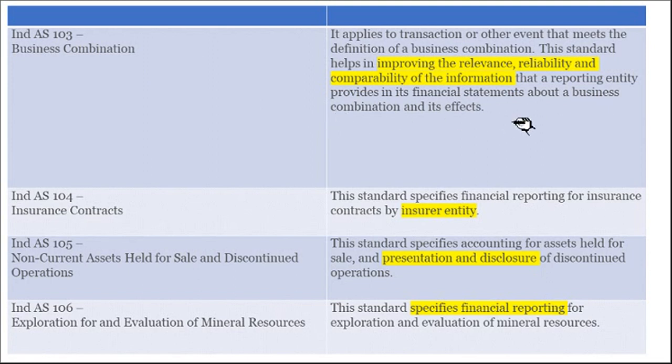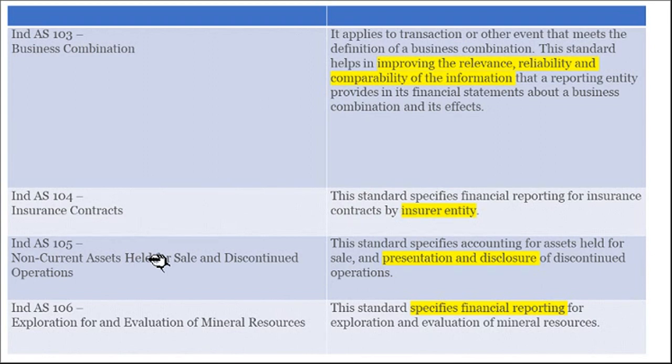Whenever you are preparing the financial statements and there is a business combination, you have to go to this accounting standard. 103 will give you the guidelines. 104 deals with insurance contracts. Insurance companies should consider accounting standard 104 while preparing the financial statements.